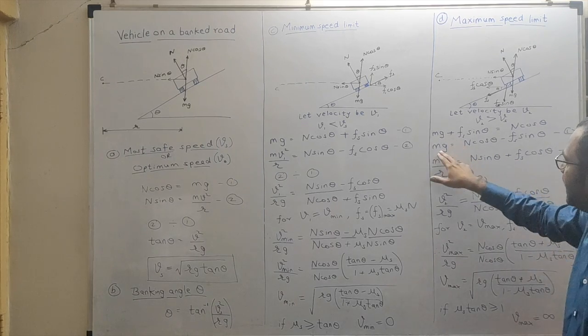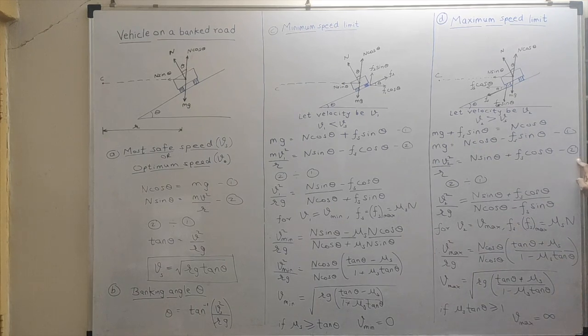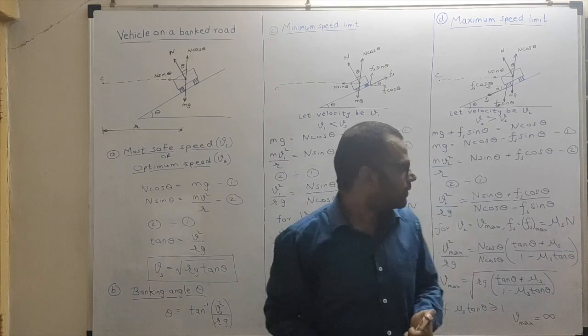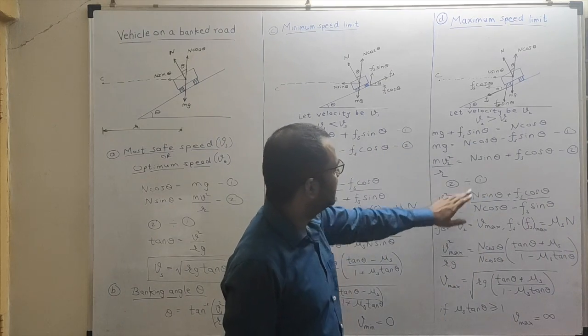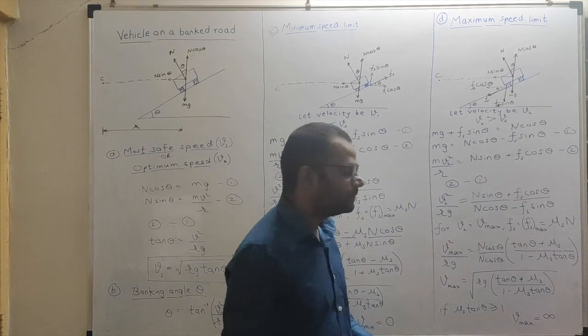Over here I have taken mg on one side and the rest of the things on the right hand side. Again I have two equations, and I will do 2 divided by 1. So v2 square upon rg is nothing but (n sin theta plus Fs cos theta) upon (n cos theta minus Fs sin theta).